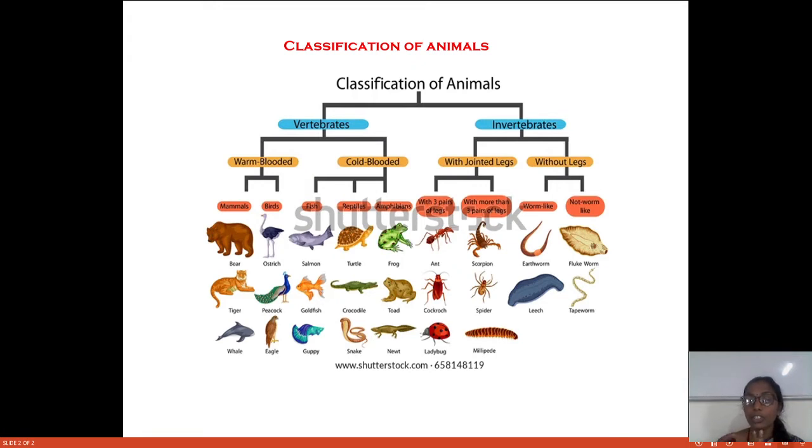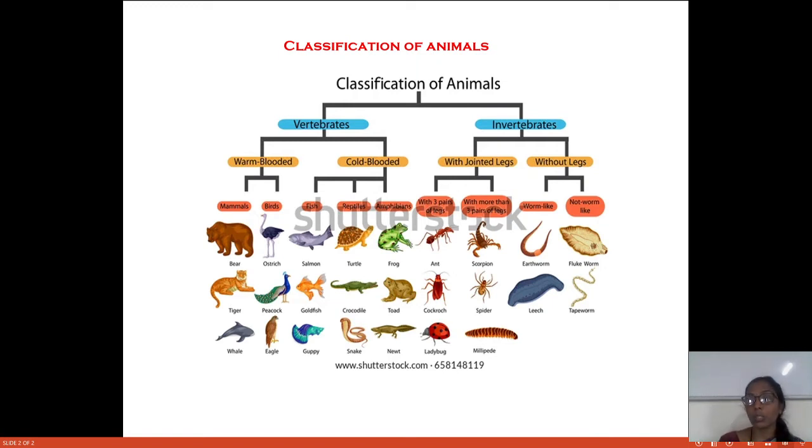But there are about nine phyla belonging to the invertebrates, like Protozoa, Porifera, Coelenterata, Helminths, Arthropoda, Mollusca, Echinodermata, and so on. These are the phyla included in case of invertebrates. Then these are some animals which have legs. These are all arthropods.